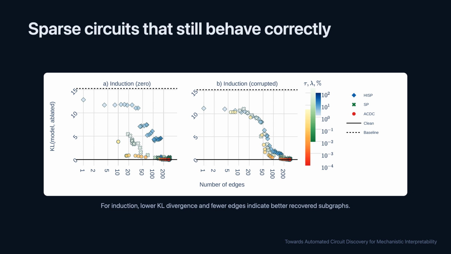The authors also ask a more self-contained question. Even without trusting a human-labeled ground truth circuit, do the recovered subgraphs behave like the full model? In the induction task, the plots show KL divergence on held-out data against the number of edges in the proposed circuit. The best region is low and left. Few edges, low divergence. ACDC often lies on the Pareto frontier, meaning it recovers more of the behavior with fewer edges.